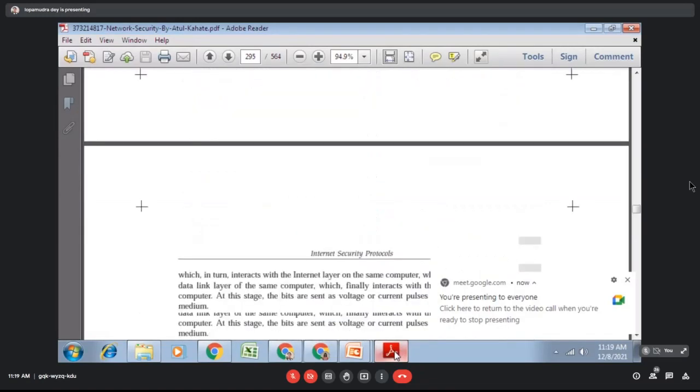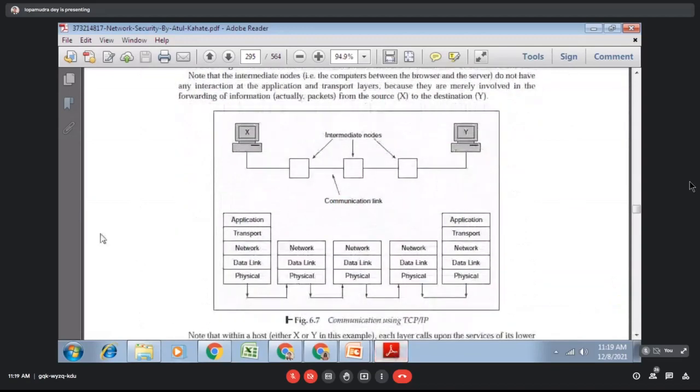How do these interactions go on? TCP/IP is a peer-to-peer network. Whatever data you transfer from the transport layer will be understood by the server-side transport layer. That means the client-side transport layer is hypothetically related with the server-side transport layer. That's why it is called a peer-to-peer network.